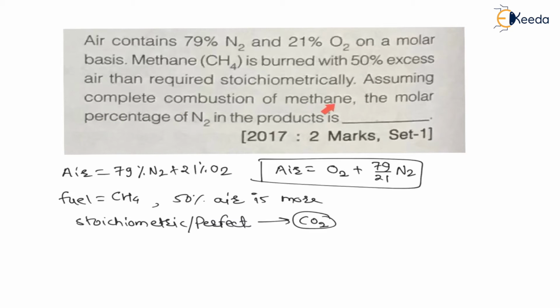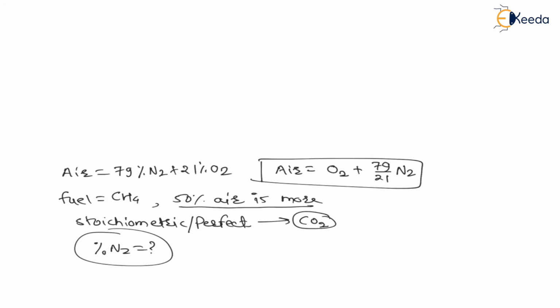Assuming complete combustion of methane, the molar percentage of N2 in the product is. Now here the question is to find the percentage of N2 in the exhaust, right? When air is 50% more available. Now let us understand this concept. Here we have to fill in the blank, we have to type the percentage.